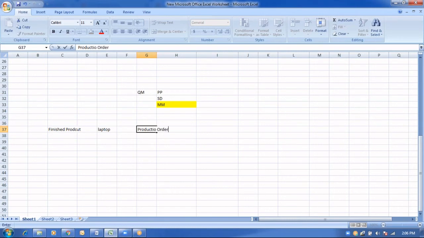Okay, so when a production order is getting released, at that point of time, automatically the inspection lot will trigger. How is it going to trigger? It is going to trigger based upon the control parameters that we are defining in the SAP system. Okay, once the inspection lot will trigger after the release of production order.